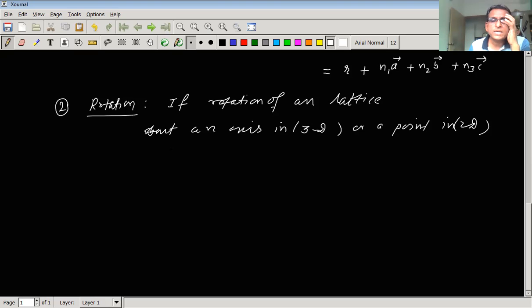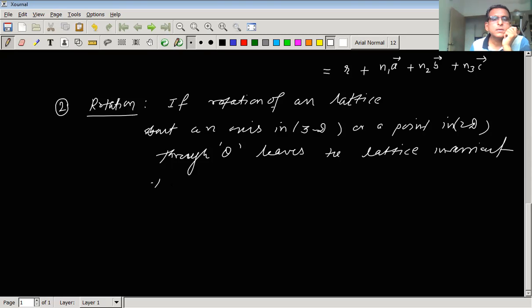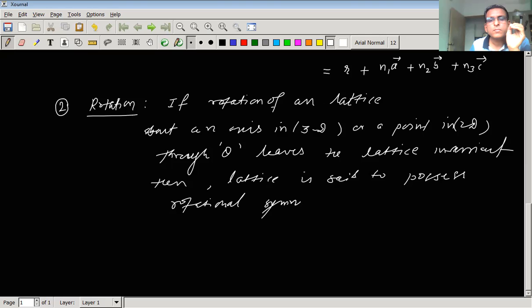If rotation of a lattice about an axis through angle theta leaves the lattice invariant, then the lattice is said to possess rotational symmetry through angle theta.